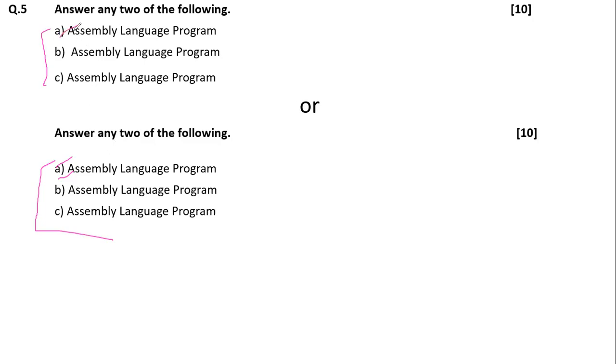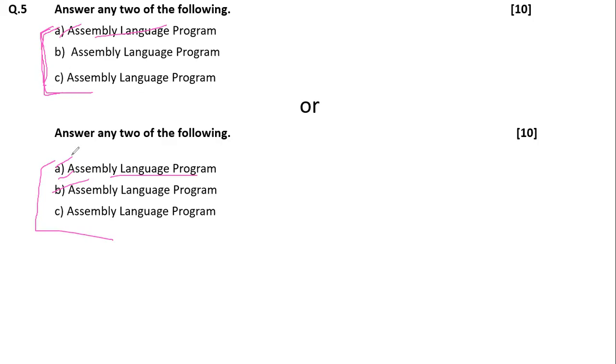It should not be that you attempt one from this section and one from that section, because then it will be considered as only one attempted. Whatever the best you have, if you have attempted one from here and one from there, then marks you will get only out of 5, not from 10. So first you have to select this section, which 2 programs from which block you can attempt.